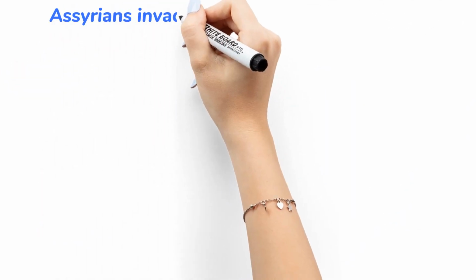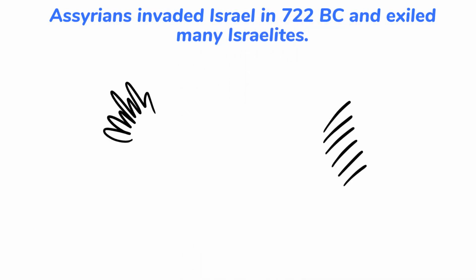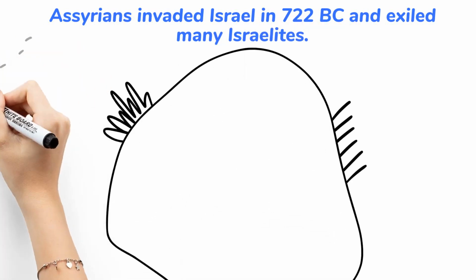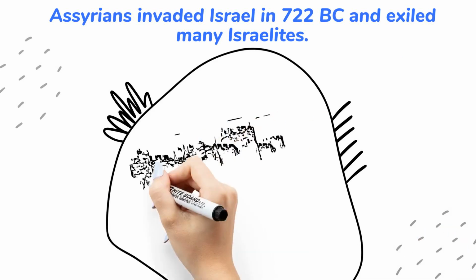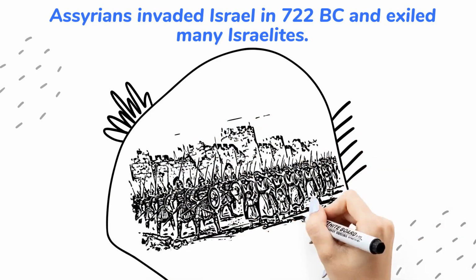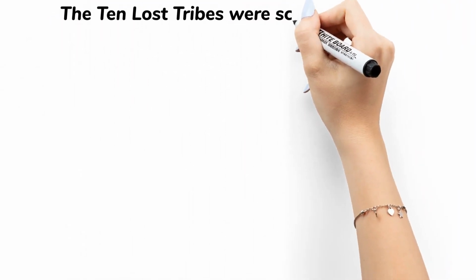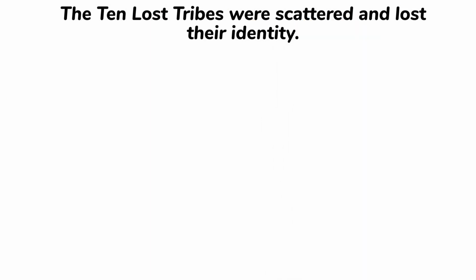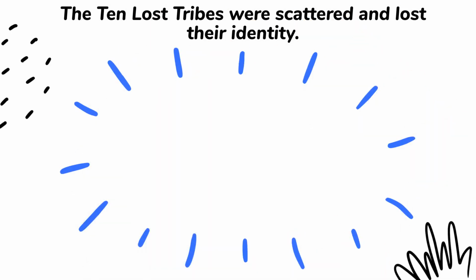But in 722 BC, the mighty Assyrian Empire invaded Israel, destroyed its capital city of Samaria, and carried many Israelites into exile. The Assyrians scattered the people throughout their empire. Over time, many lost their tribal identities and blended into the surrounding populations. This is why they became known as the 10 lost tribes.